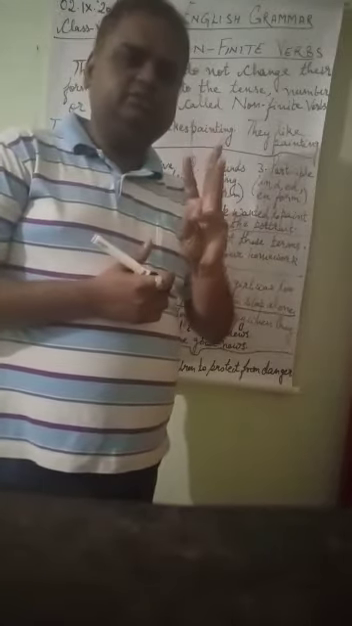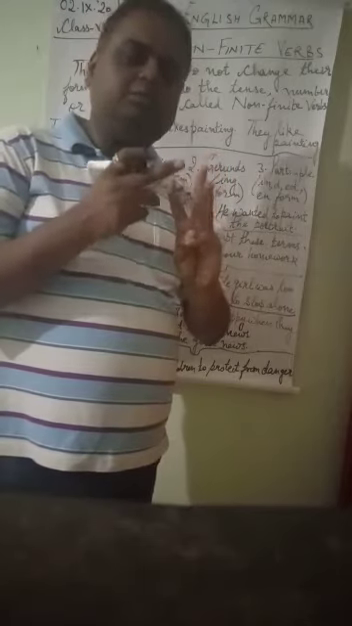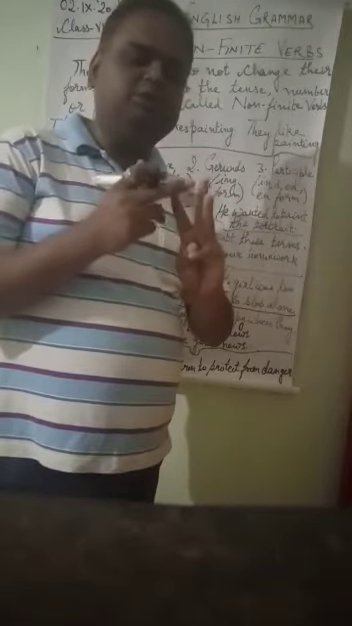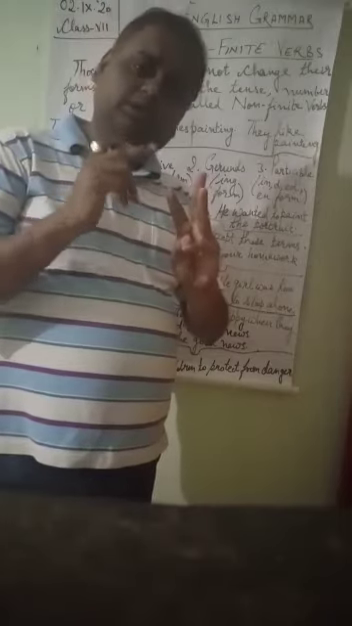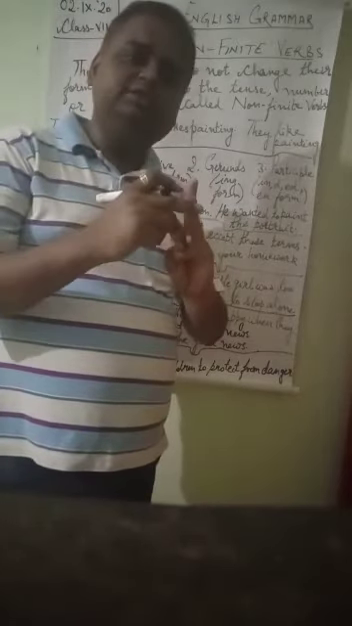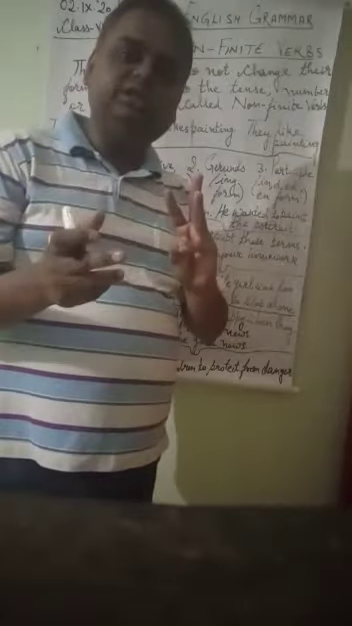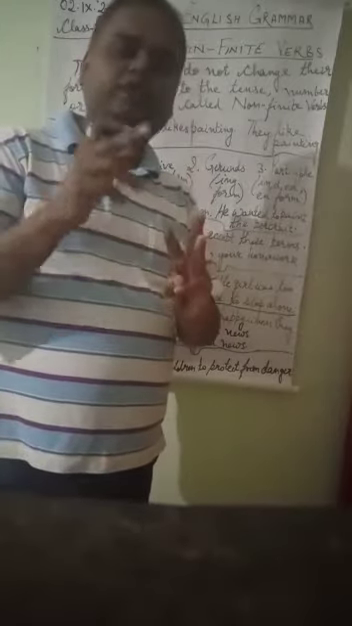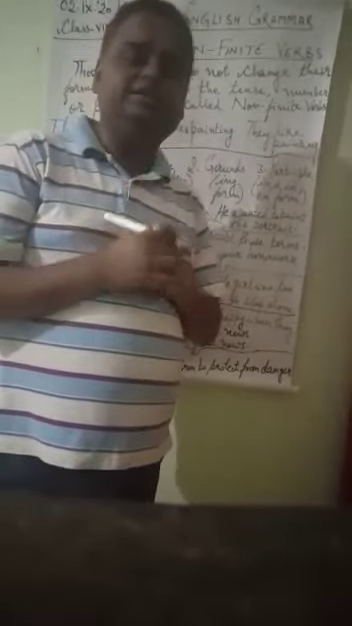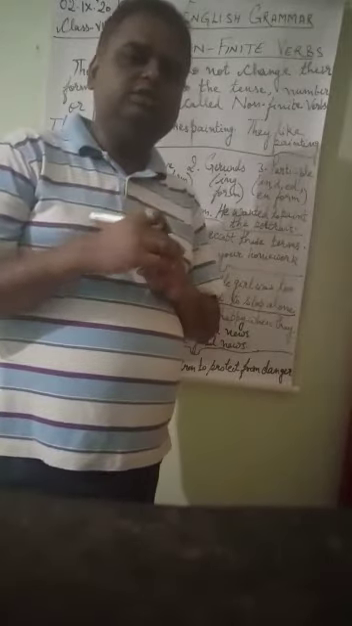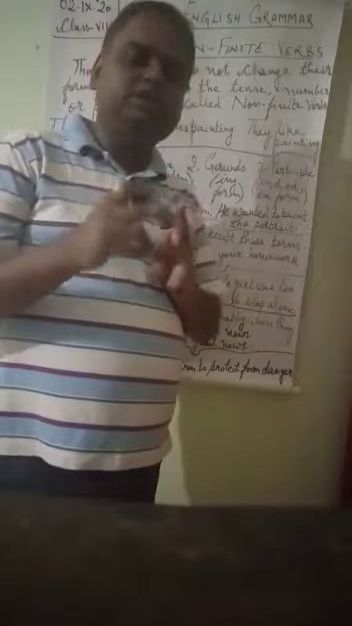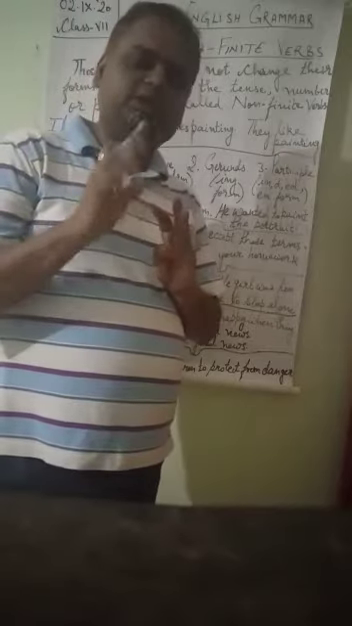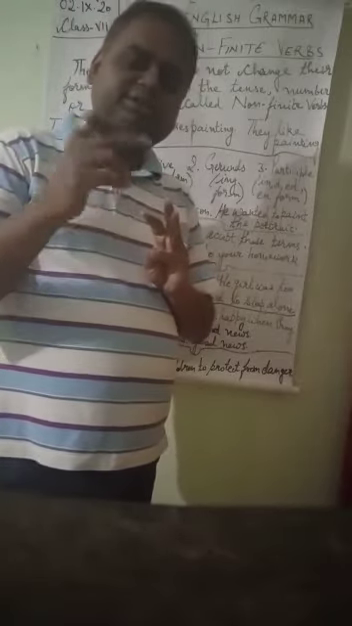Three cases: number, person and tense. So according to number, person or tense, if the verb is changing, that type of verb is called a finite verb. Suppose that I say write. Now you see, if I say he writes a story, he is the singular number. Number came here. Writes, it's a present tense.